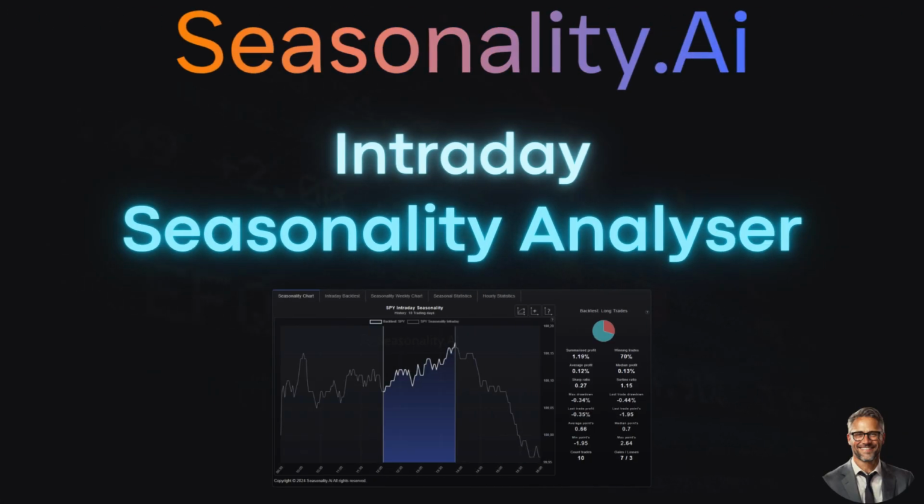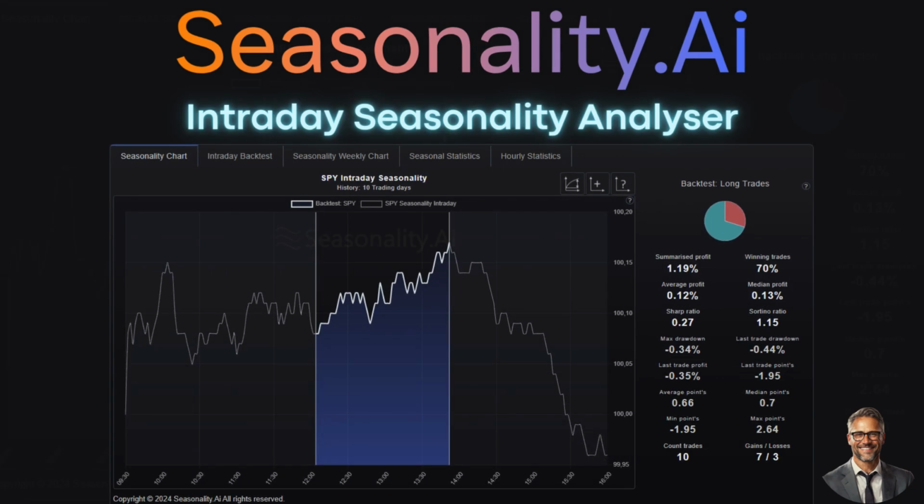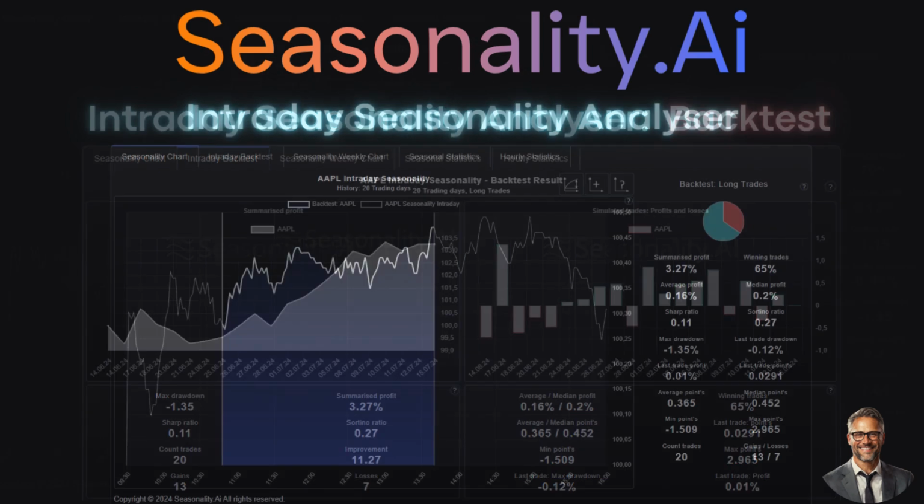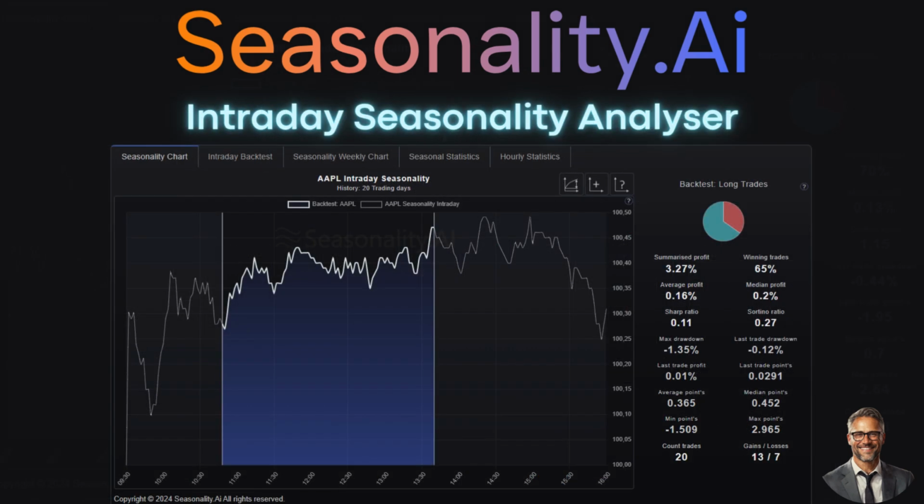One of the special features of our platform is the possibility to analyze intraday data. If you want to use seasonal patterns in intraday trading to determine the best time to enter the market, you can use our Intraday Seasonality Analyzer. For example, you can determine that the best intraday entry point for the Apple share in the last 30 trading days was at 10:30 a.m.